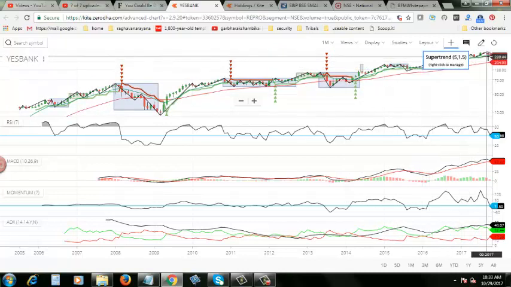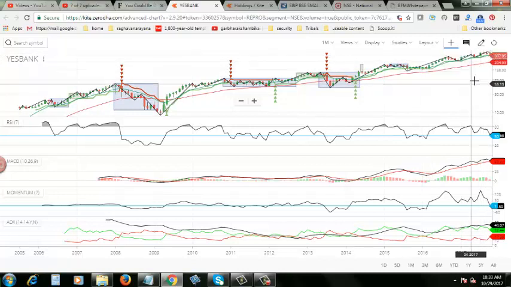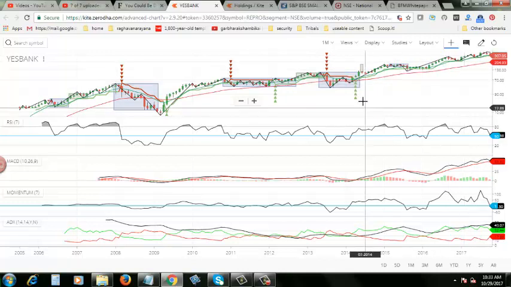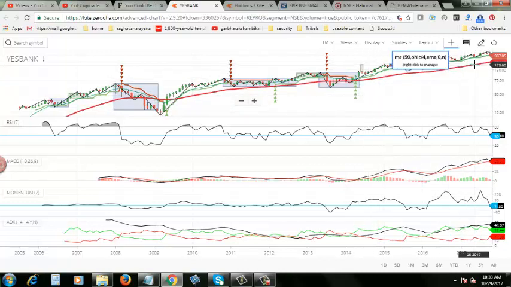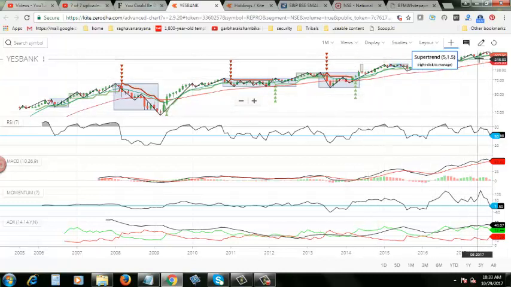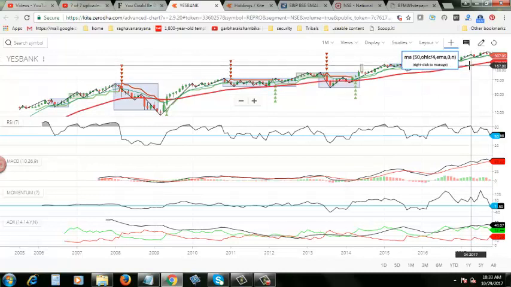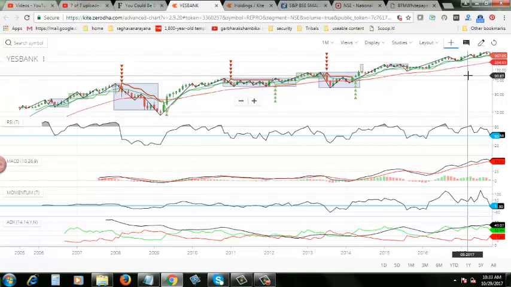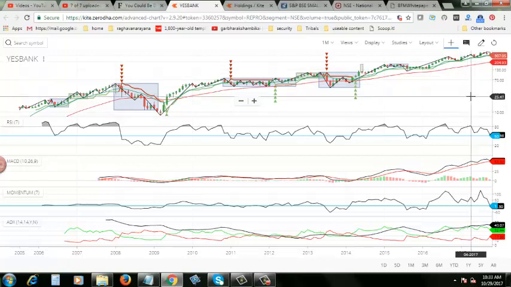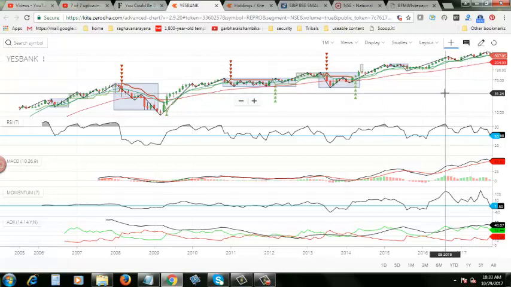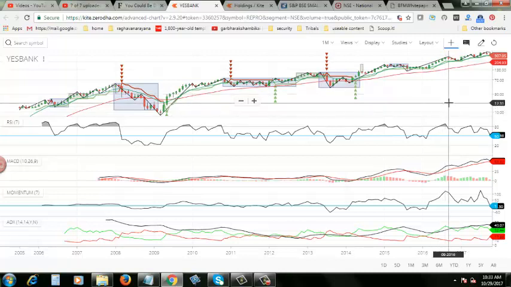That means these are like blips. Whatever red candles you are seeing, those are blips, and the price fall is also a blip. As long as this super trend continues, and as long as this stock is on top of the 10-day and 50-day moving averages, we can safely assume that this stock will move in the upward direction in the near future.